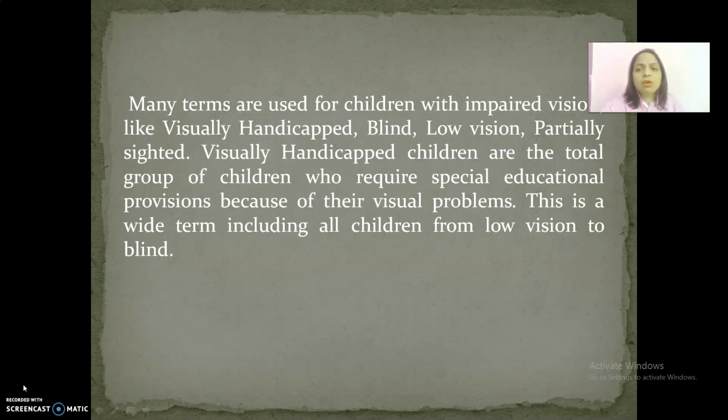Blind children have either no vision or very little perception, or only the ability to identify the direction from which the light comes. They have no alternative except to use all other senses instead of sight, and they use braille. Partially sighted children do not have the same problem as children with low vision. Low vision and partial sightedness are not synonyms. Low vision means clarity reduction, whereas partial sightedness is defined in terms of distance from the Snellen chart.